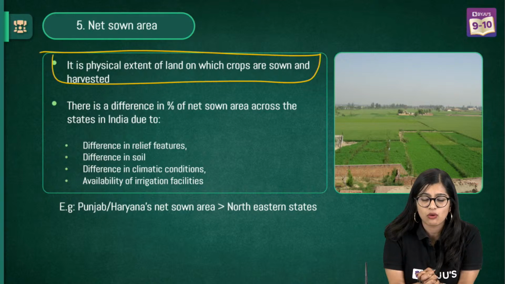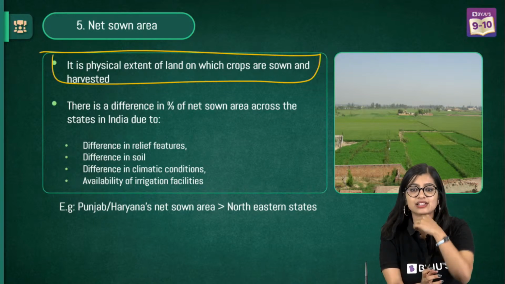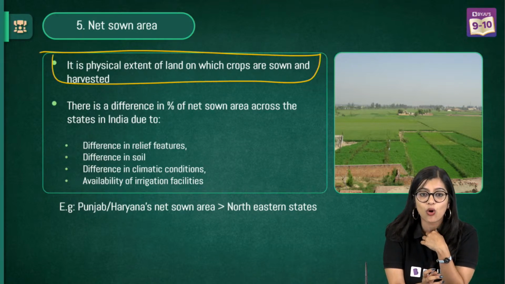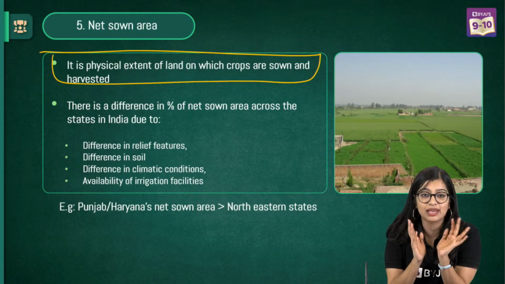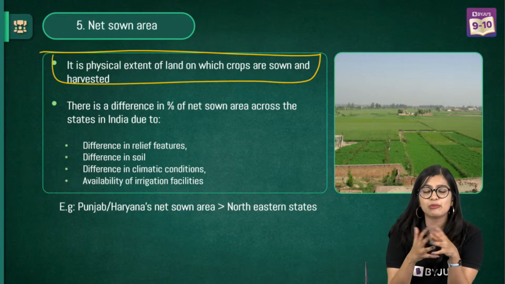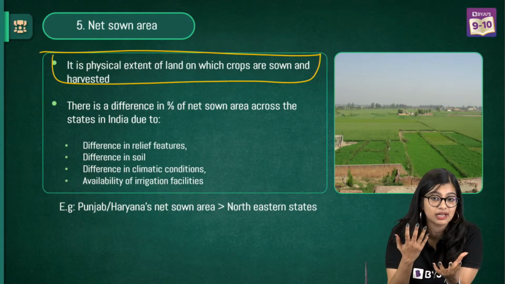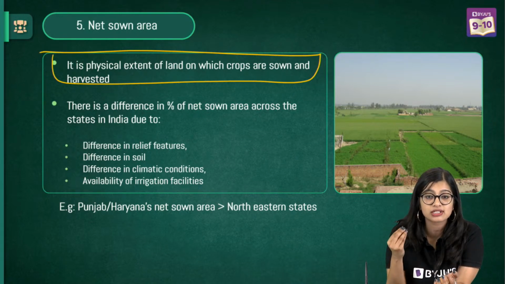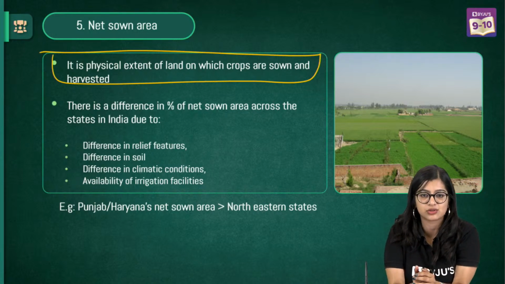Ma'am, net sown area. See, the details of it will be very difficult for me to go in. I'm not teaching right now. I am revising. Rio de Janeiro conference mein basically they all came together. They spoke about the need of sustainable development, and they spoke about certain policies, so you can put a star mark next to that.